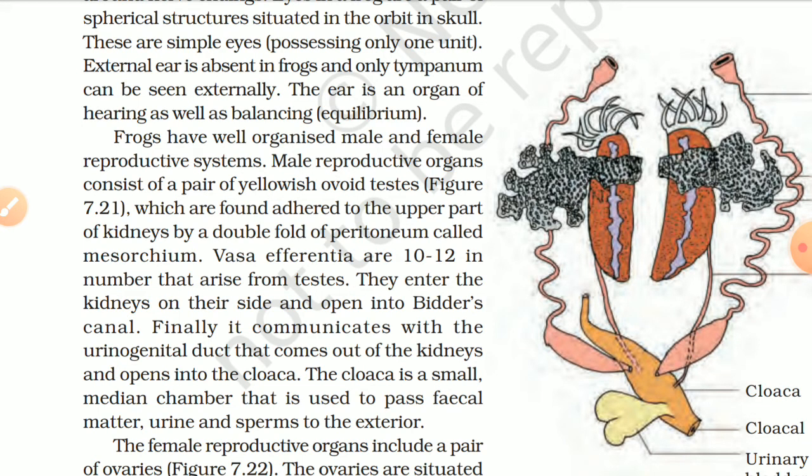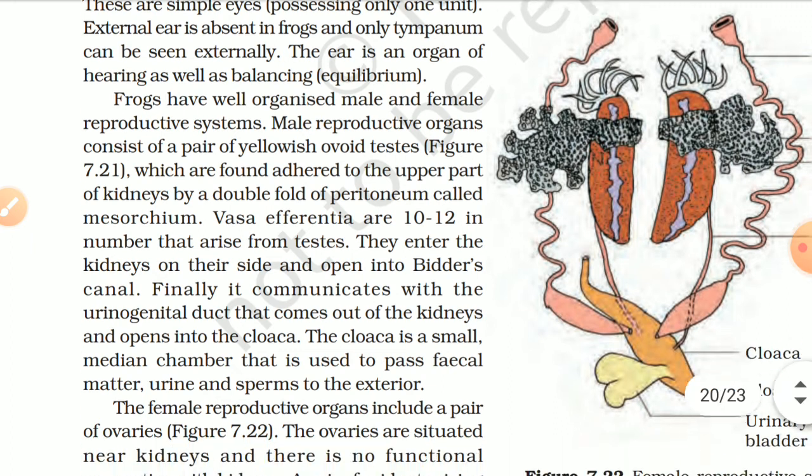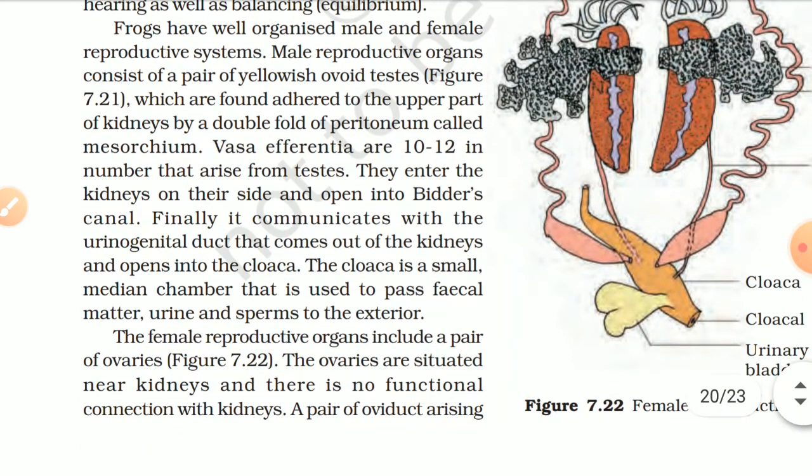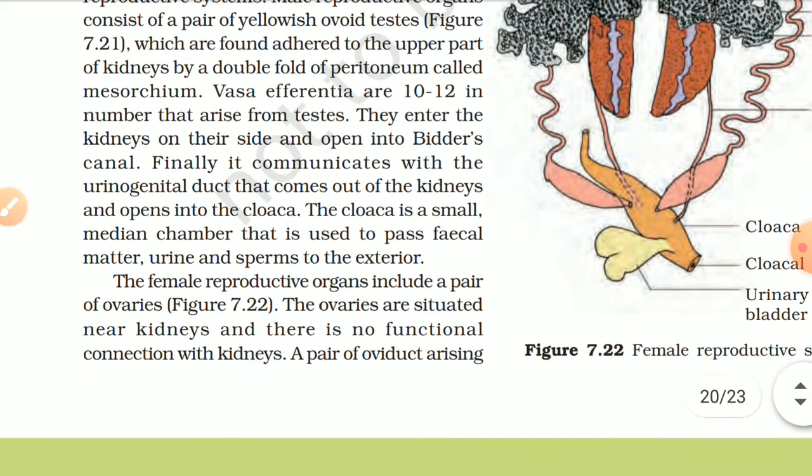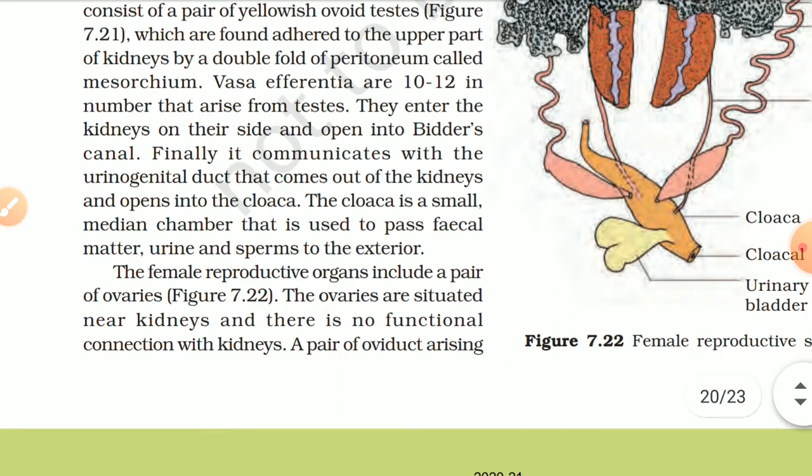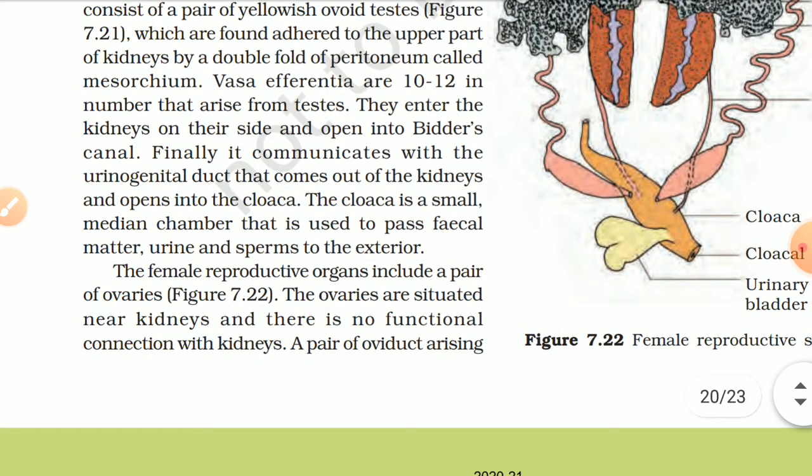Male reproductive organs consist of a pair of yellowish ovoid testes, figure 7.21, which are found adhered to the upper part of the kidney by a double fold of peritoneum called mesorchium. Vasa efferentia are 10 to 12 in number and arise from testes. They enter the kidney on their side and open into Bidder's canal. Finally, it communicates with the urogenital duct that comes out of the kidney and opens into the cloaca.